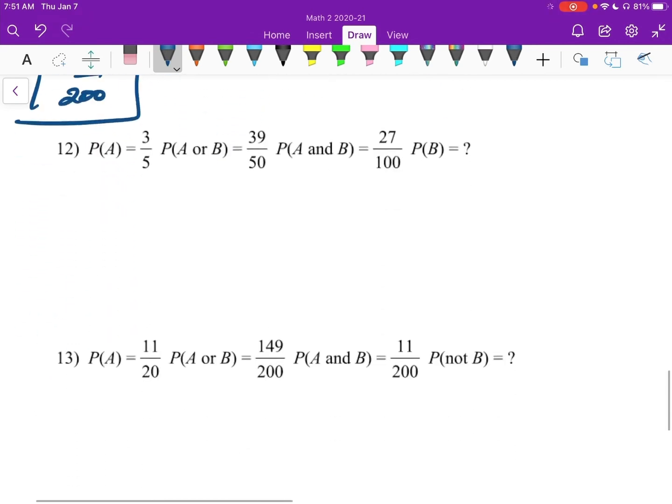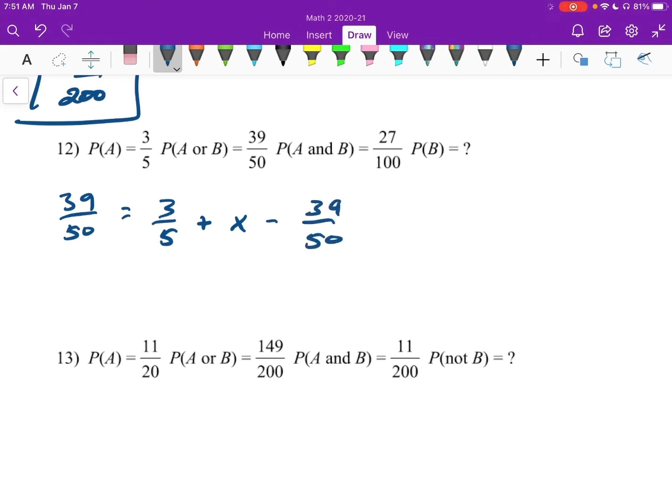Number 12. Starting off, we have A or B, so 39 over 50 is probability of A, 3/5, plus probability of B, that's our X, minus probability of A or B, which is 39 over 50. Oh, I wrote the wrong thing down here. I'm sorry.